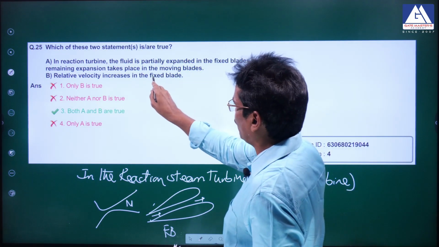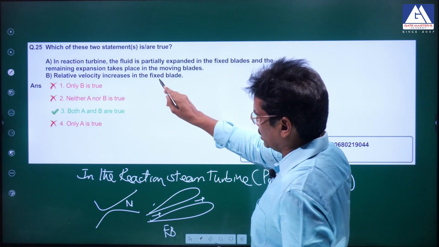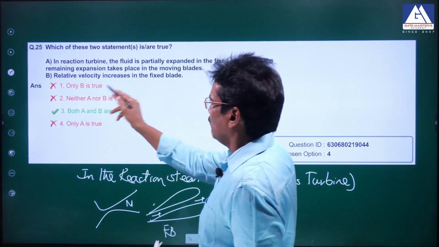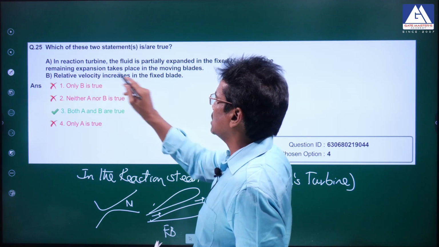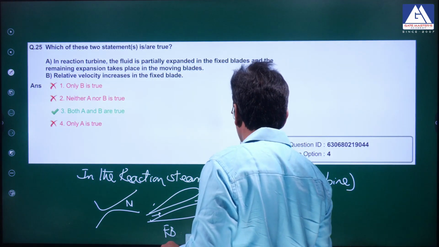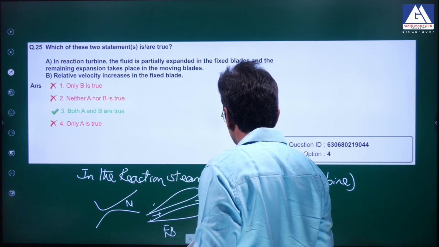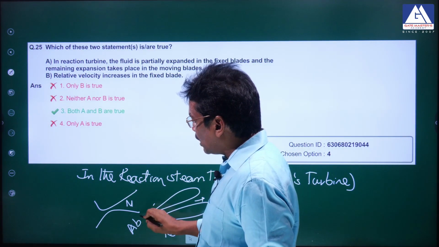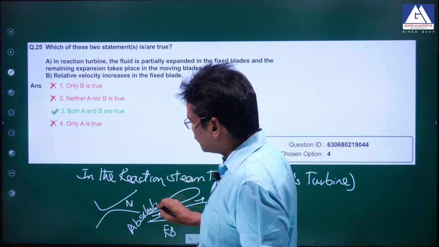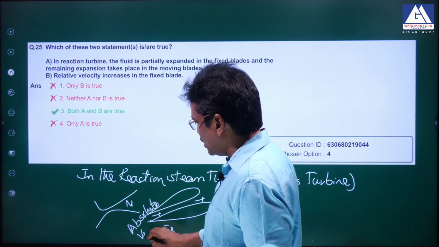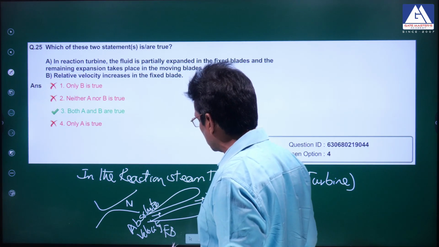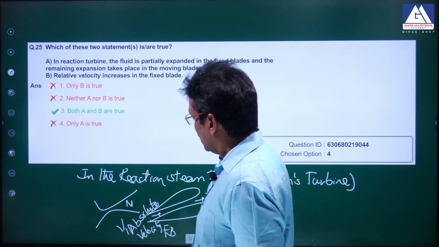The question itself is wrongly set. There is no concept of relative velocity in the fixed blade. The concept comes only in the moving blades. So in the fixed blade, what velocity will increase? Absolute velocity of steam will increase in the fixed blade. V2 is greater than V1.